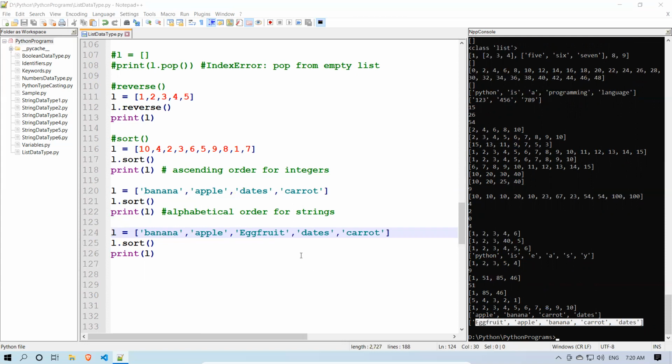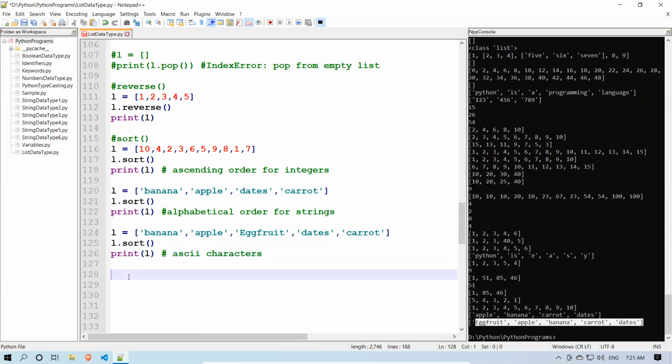Why? It will consider ASCII characters. It considers ASCII characters for the strings if you have capital letters and small letters. If everything is capital, then you feel that it is alphabetical order, but internally it takes ASCII. The ASCII values of capital letters are lower than small letters. So that is the reason egg fruit comes first.